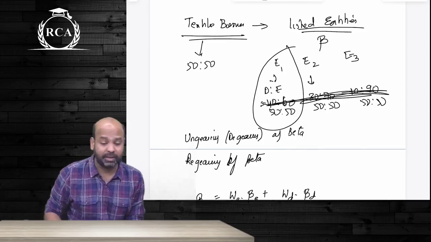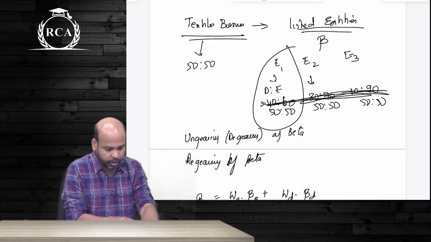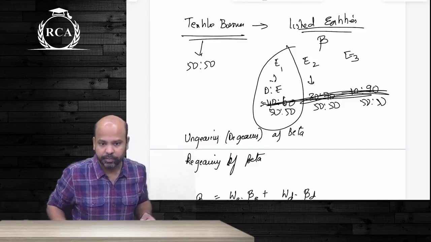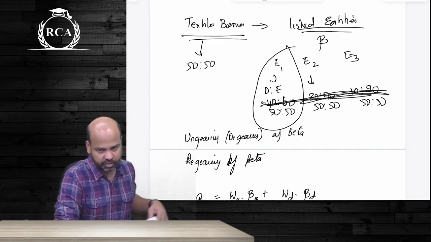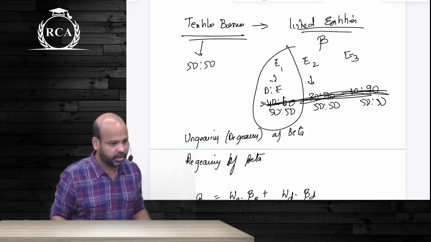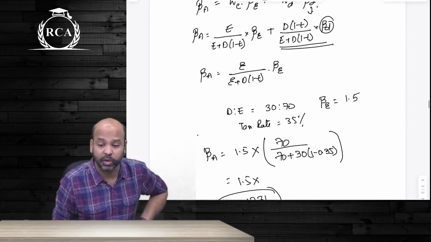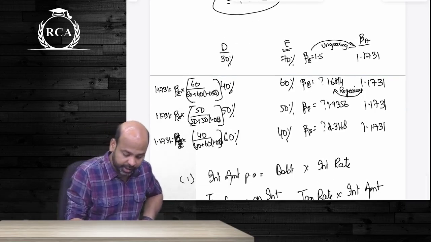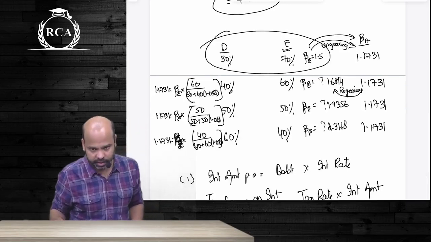So the only way of arriving at beta of an unlisted entity is by picking up the beta of a comparable listed entity. But the problem with that beta is that the debt equity ratio, capital structures may not be same. Because the capital structures may not be the same, you will have to adjust the beta that you have picked up for a listed entity for that capital structure ratio. This is where we did the concept of ungearing of beta and regearing of beta. Ungearing of beta guys is computing beta asset using beta equity. Using beta equity at a debt equity ratio of 30:70, we are arriving at beta asset.